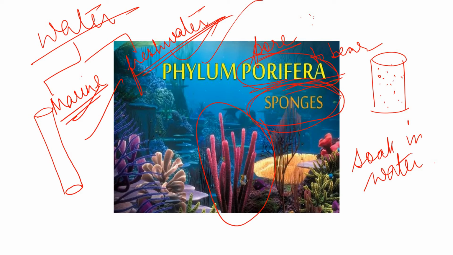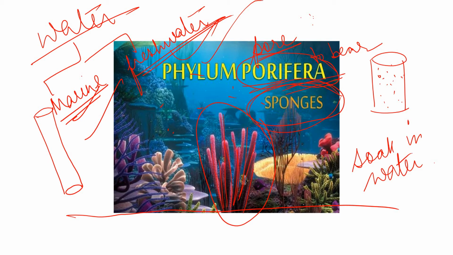They are usually found attached to the bottom of the sea and cannot move from place to place. Suppose this is the bottom of the sea. Sponges just remain attached in one place, like a tree, like a plant. They cannot keep moving from place to place. They are attached like a plant on the soil of the ocean. They do not have a mouth. They take in water containing food and oxygen through the tiny pores on their body.